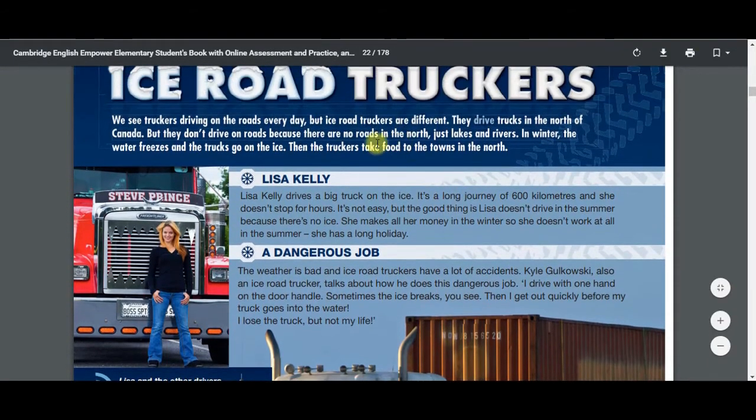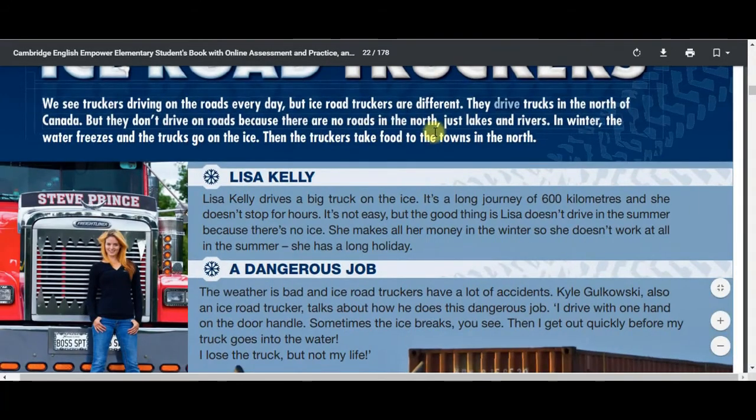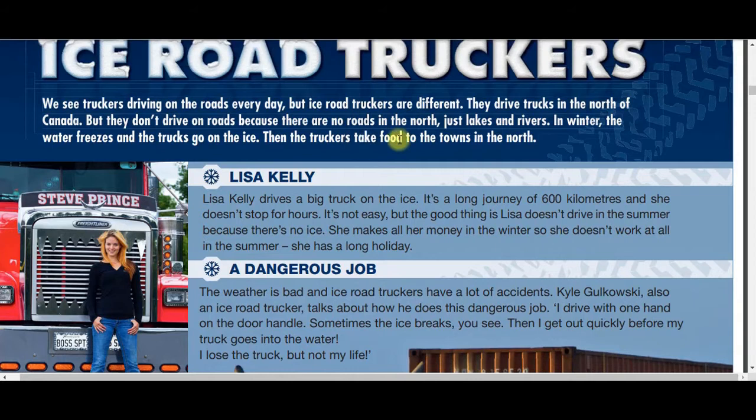And there are other verbs, like freezes, and go, and take here. So there is something that we can see here, which is that this paragraph is of course in present simple.